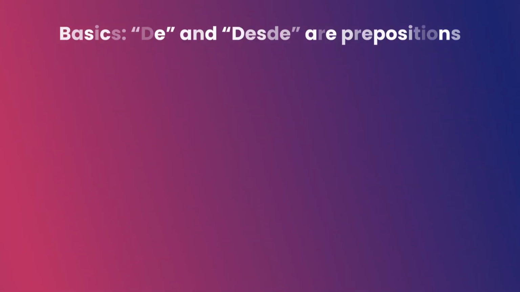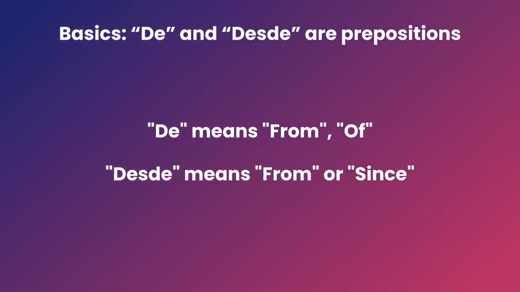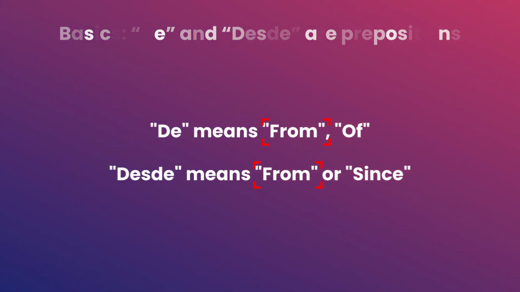First things first, both de and desde are prepositions. The preposition de can be translated as from or of, and the preposition desde can be translated as from or since. As you can see, the reason why we are here today is the fact that they can be both translated as from. Madre mia, what are we gonna do? Chapter 1. How to use de.